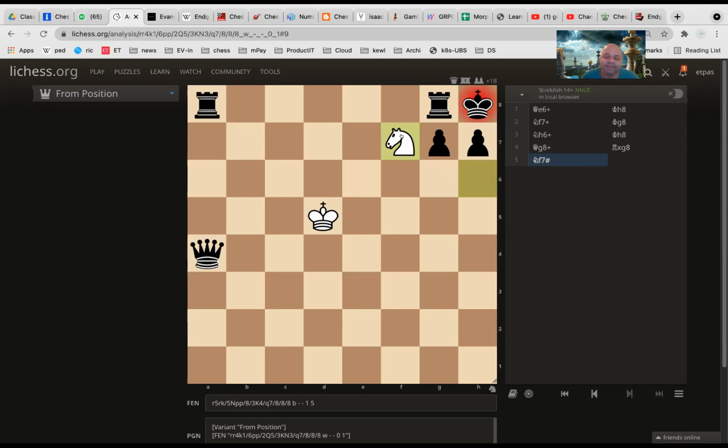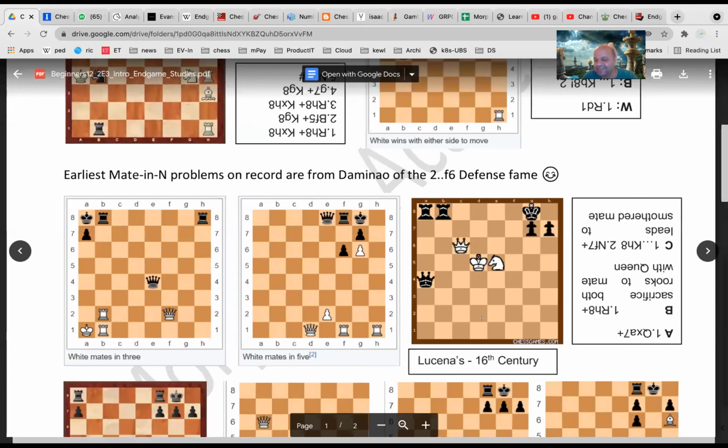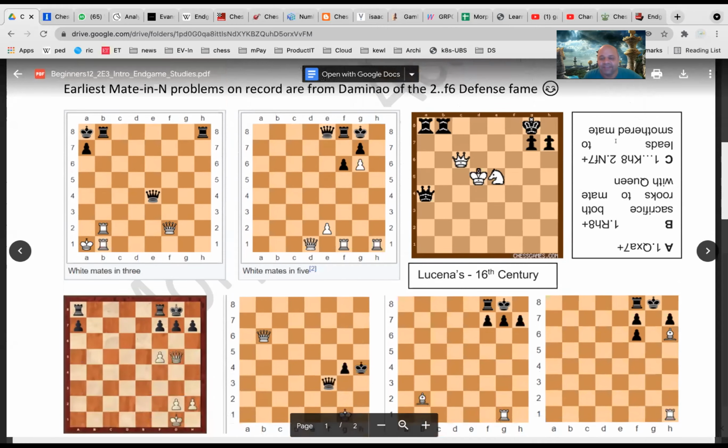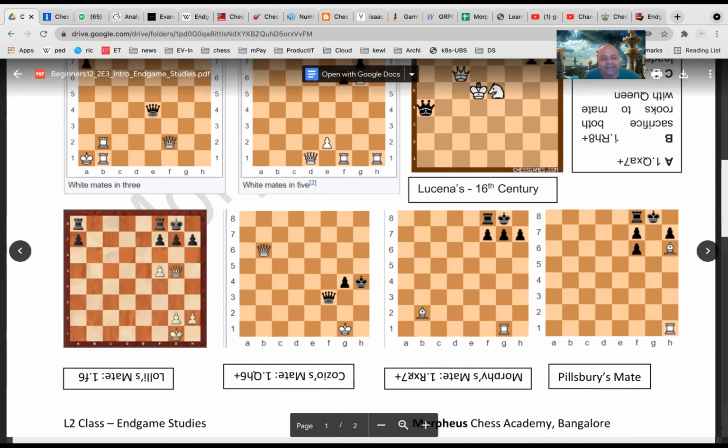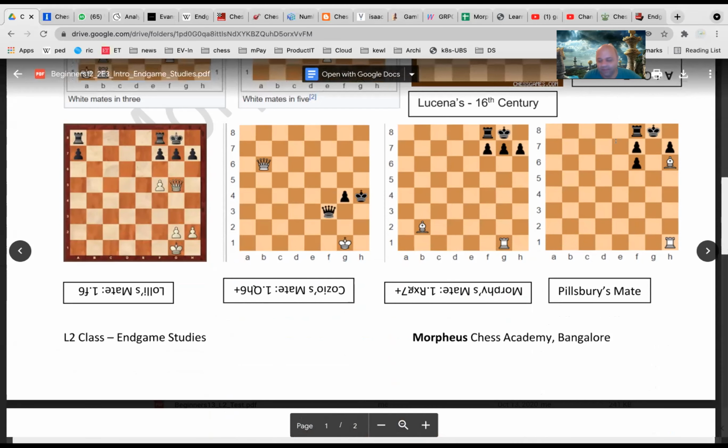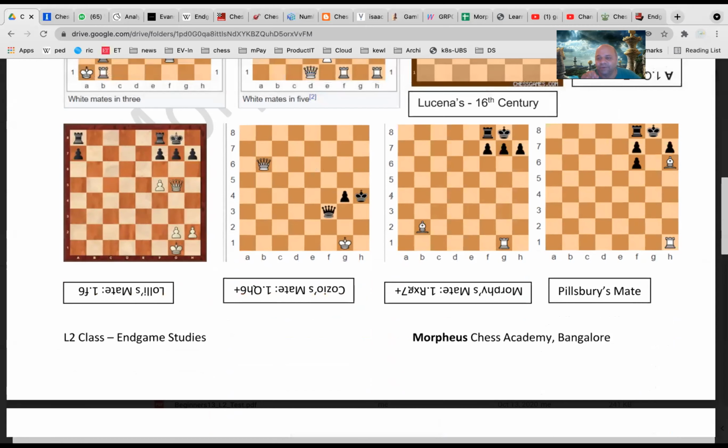So this is a very wonderful tactic everyone should know. The key part is that this is called a smothered mate. It did not first happen in a game, but was created by a person called Lucena in the 16th century. He created this position. So I'm just giving you a sense of how beautiful it can be. We are going to see a few more positions very quickly, and then next week we are going to continue the study and see some more very interesting positions.